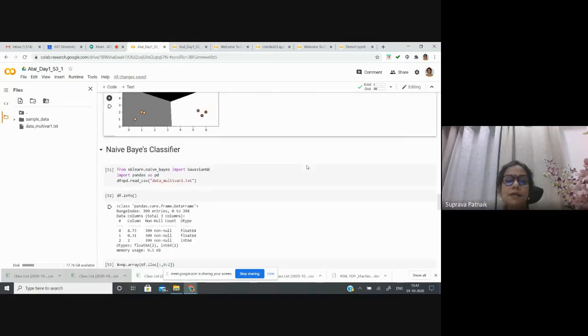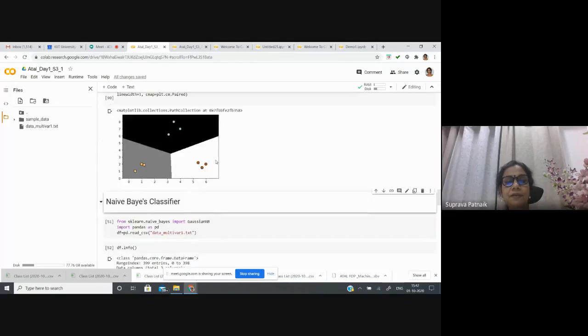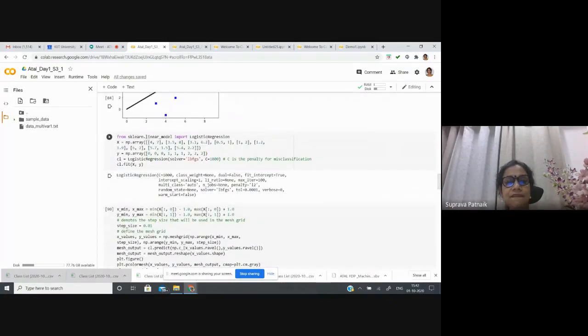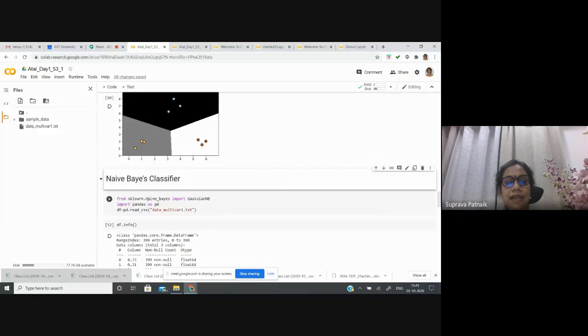So next one is again the demonstration of the Bayes classifier. As I said, it is for the differences here. I was having the linear model, from that I was importing the logistic regression. Same, I'll be using here naive Bayes. From that, I'll be using Gaussian naive Bayes.